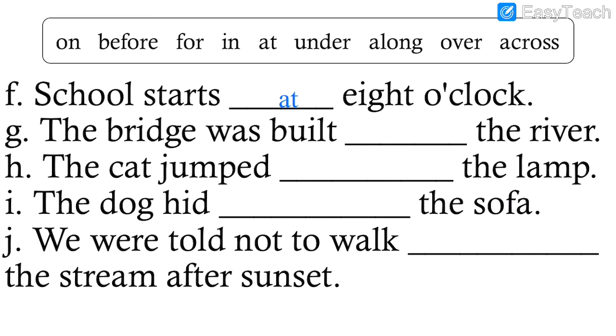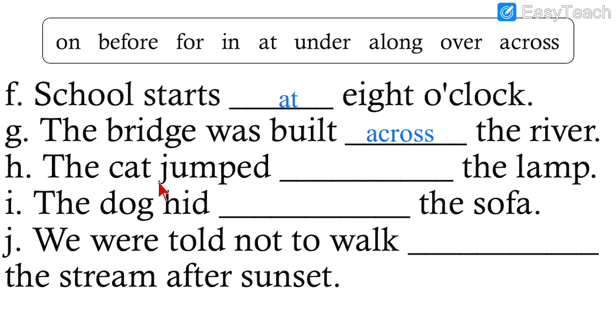Number 7. The bridge was built dash the river. Where will the bridge be built? If you want to cross the river, there is a bridge above it, right? So from one side of the river to the other side of the river, that is called across. From one side to the other, the bridge was built so that we can walk and carry our vehicles. Across. The bridge was built across the river.